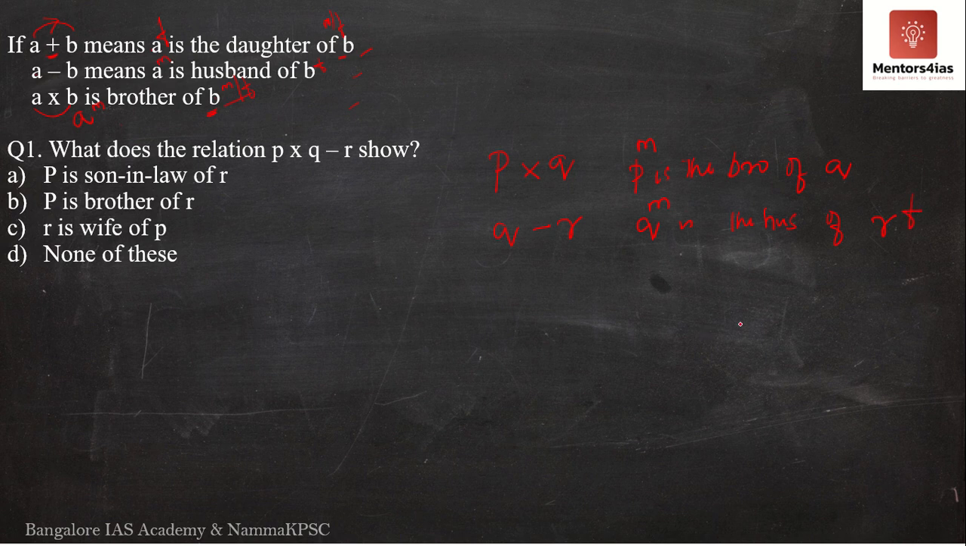So if I have to draw a family tree, what will be the family tree over here? I have P and I have Q. Now they are brothers, where Q has married R. This would be the family tree. Now, if this is the case, what does this entail? P is the brother-in-law of R, or I can also say R is the sister-in-law of P. Now this is the relationship between P, Q and R. So based on this relationship, I should be able to mark the answer.